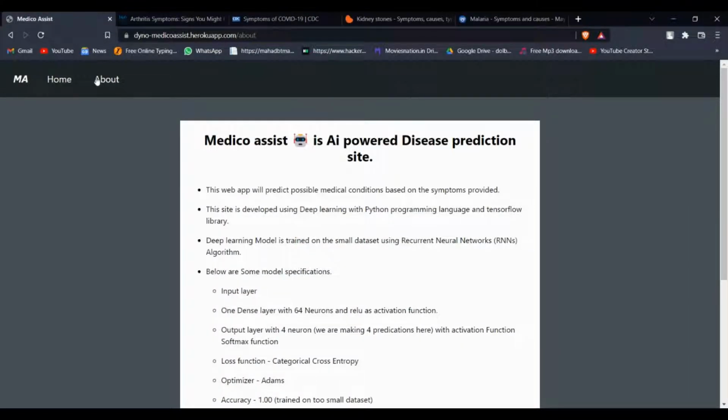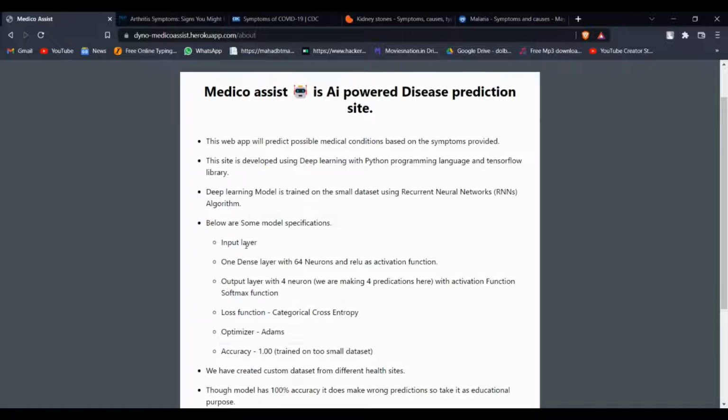So this is a web app which will predict possible medical conditions based on the symptoms provided. This site is developed using deep learning in Python, and we have used the TensorFlow library for making the model. We have used the recurrent neural network algorithm.